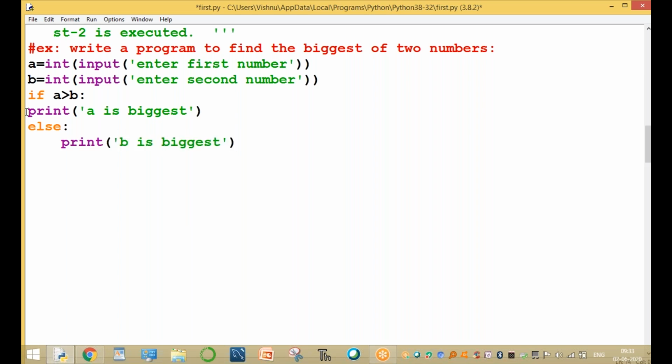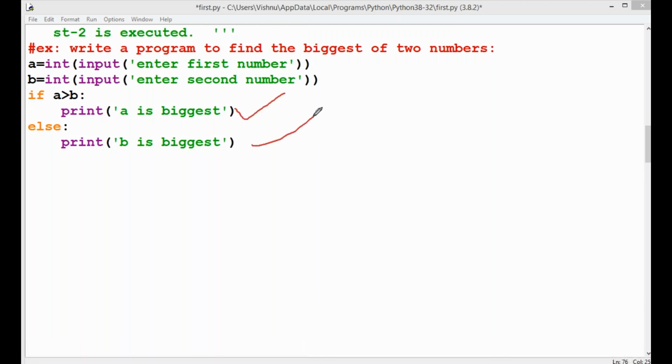Now here to start this program. If A greater than B, this condition returns true. If it returns true, execute this statement, and at that time this is not executed. We have only one statement executed, either this or this. Always only one statement executes, either the true block or the false block. This is using the if else block. Only one block will be executed.